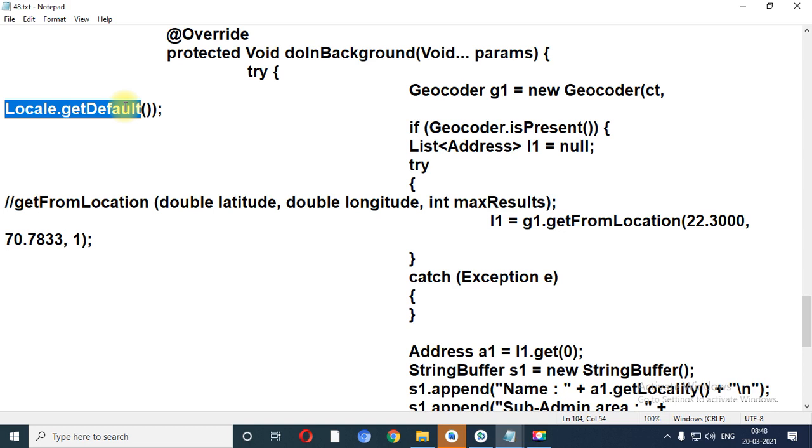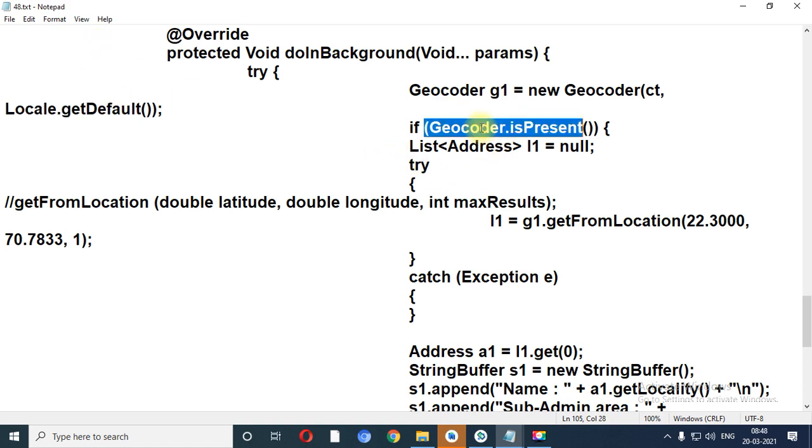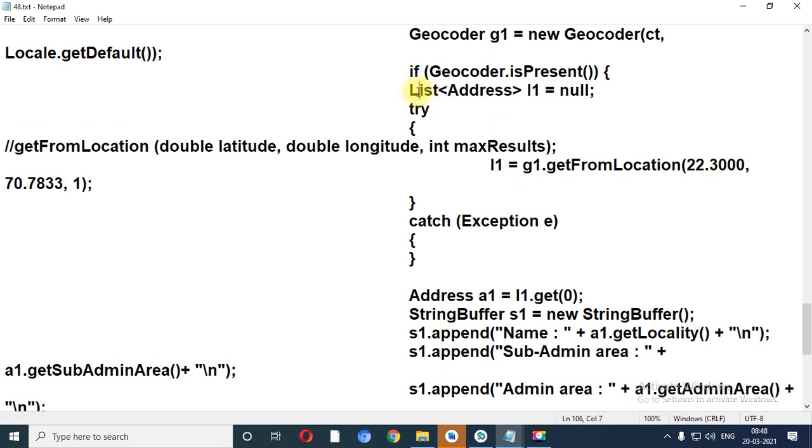Now see, I need to check whether the Geocoder is present or not. If the Geocoder is not present, you will not get any information regarding your device. So for that you need to put an if condition: if the Geocoder class is present, at that time what you need to do, I have used the List class over here, right?